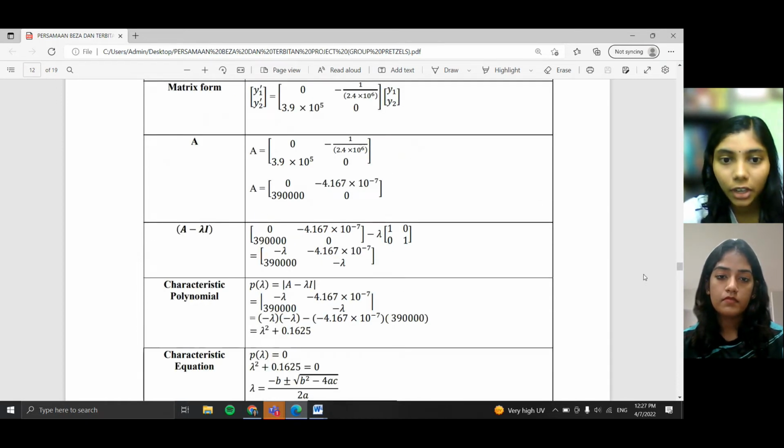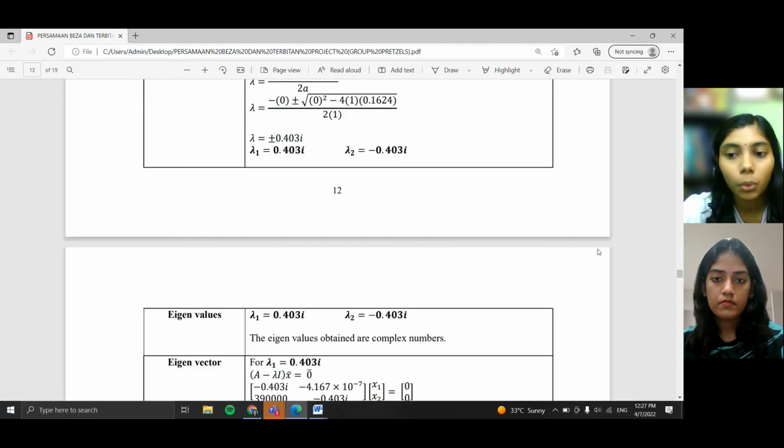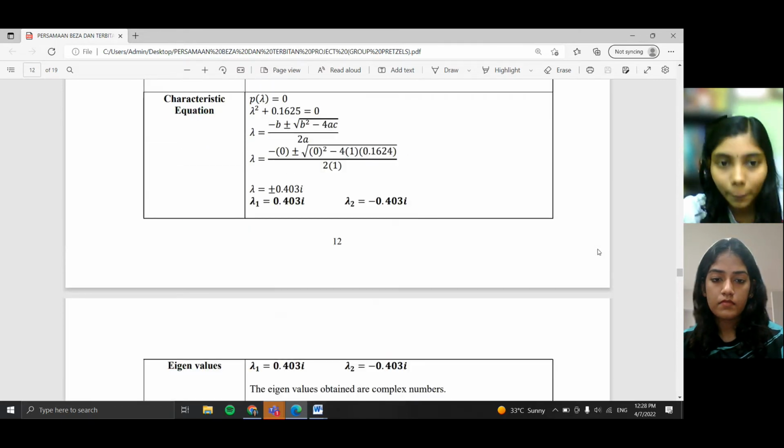So after doing the process, we got a value as shown here. Then we will have to proceed to the characteristic polynomial process. After doing the AD minus BC format, we will be getting lambda squared plus 0.1625. So solving the characteristic equation, we'll get lambda 1 equals 0.403i and lambda 2 equals negative 0.403i. i stands for the square root of negative 1, which is a complex number.